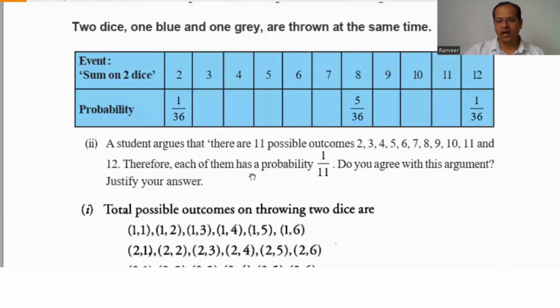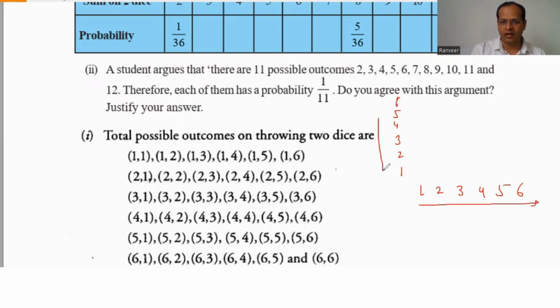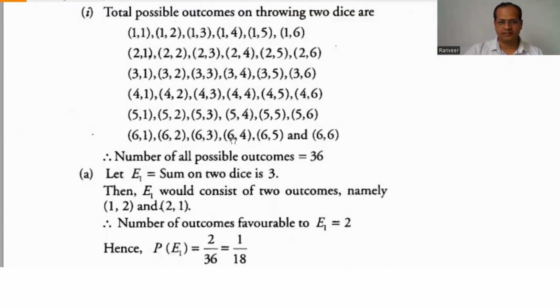First of all, we have to find the total possible outcomes on throwing 2 dice. This is very easy. Write 1, 2, 3, 4, 5, 6 horizontally and 1, 2, 3, 4, 5, 6 vertically. After that make the pairs 1,1, 1,2, 1,3, 1,4, 1,5, 1,6, then 2,1, 2,2, 2,3, 2,4, 2,5, 2,6, up to 6,1 through 6,6. So the total number of the sample space is 36.